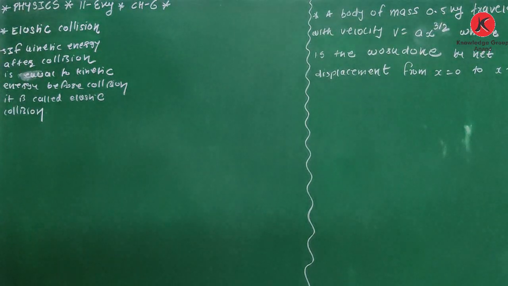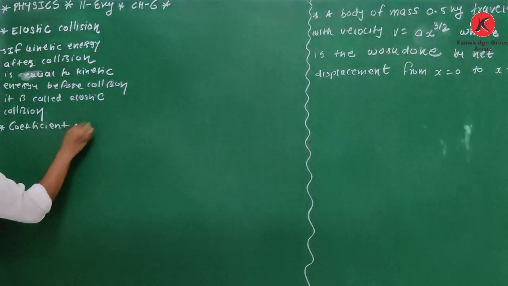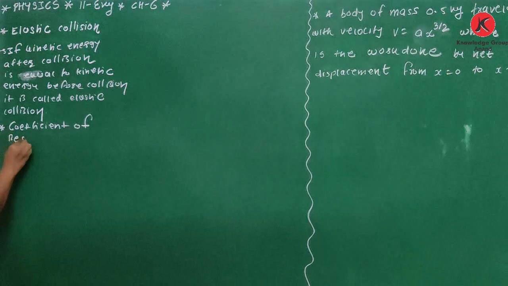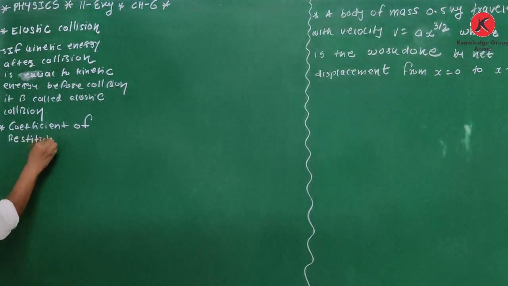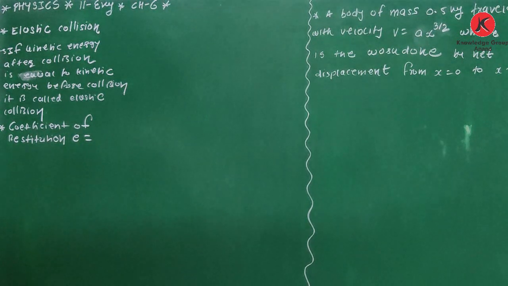Okay, and yes, we have defined one constant that is called coefficient of restitution. That is e is equal to. What is e equal to?